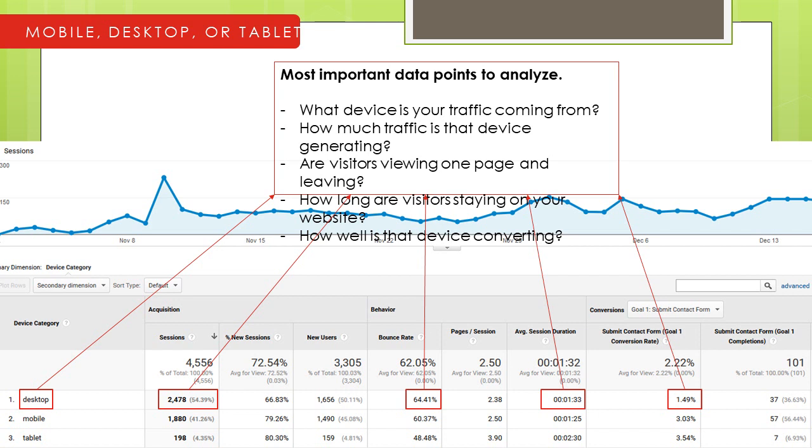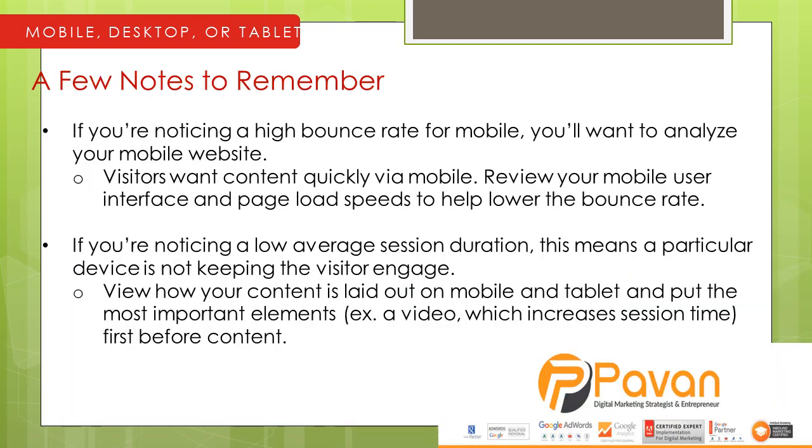Here you need to understand the important tasks, which devices are generating how much traffic, and where the users are located. You need to understand the visitor traffic from the devices so that you can understand better. If you have a high bounce rate, you should opt for a mobile device website, and AMP is a good option that you can use for that.